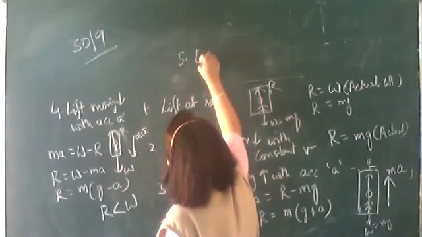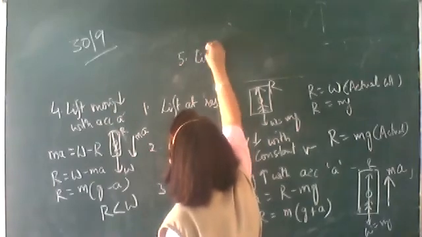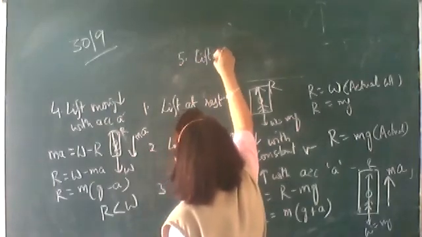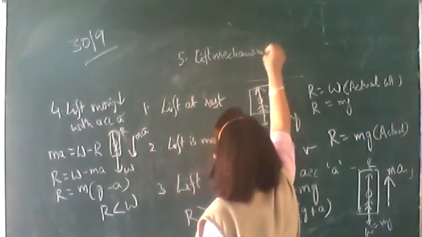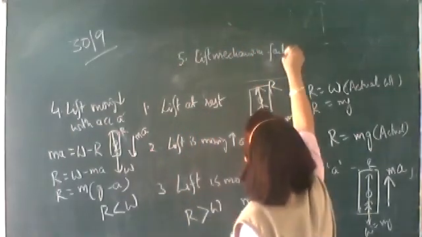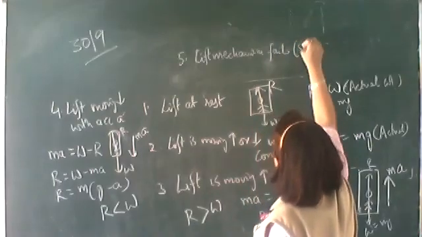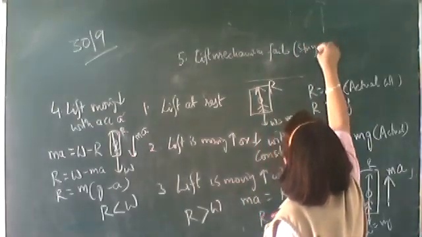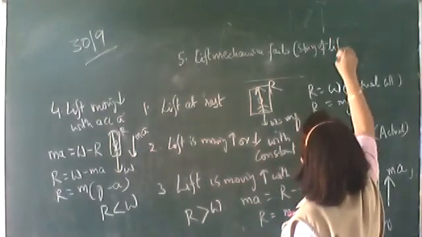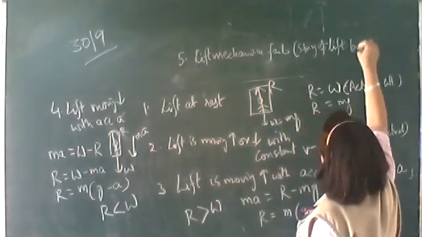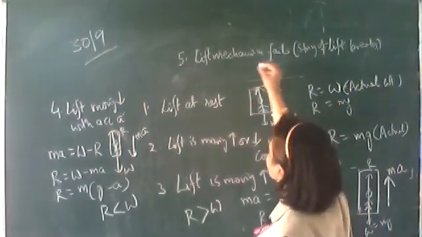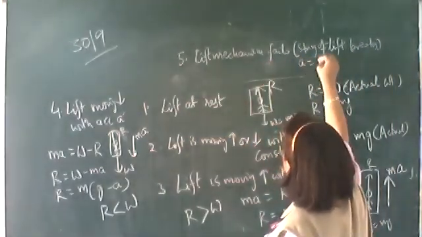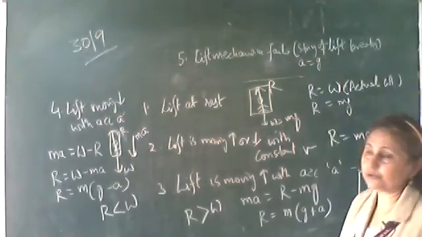Lift mechanism fails, that is, string of the lift breaks. So what happens? Here the lift itself is coming down with an acceleration equal to g.